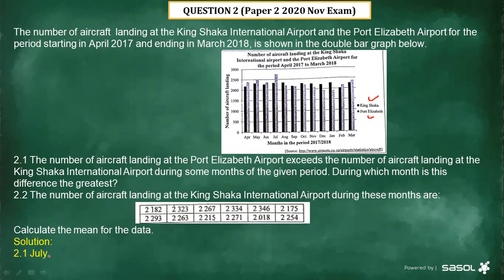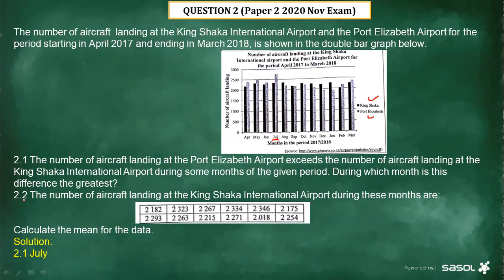That month is July, all right? You can see July is this one, where there was a greater landing at Port Elizabeth Airport than Kinshasa. You can see Kinshasa is the black bar, and the gray one is for Port Elizabeth, all right? So hence we have taken this month, which is July.